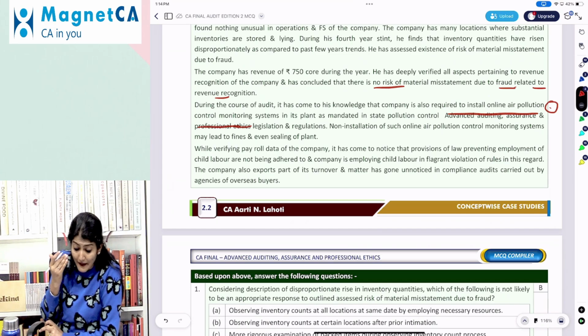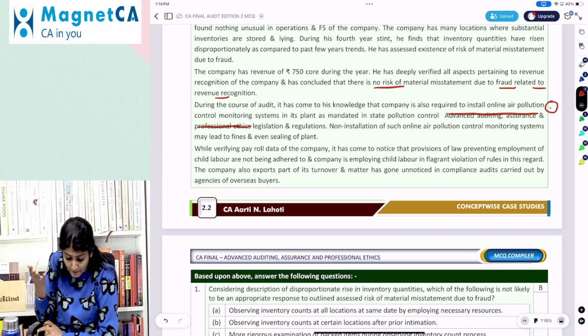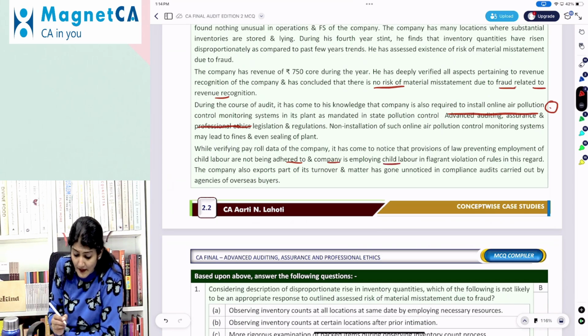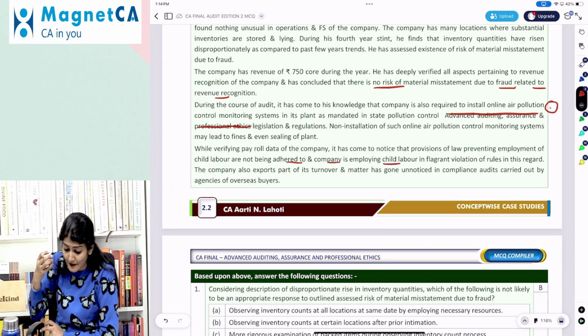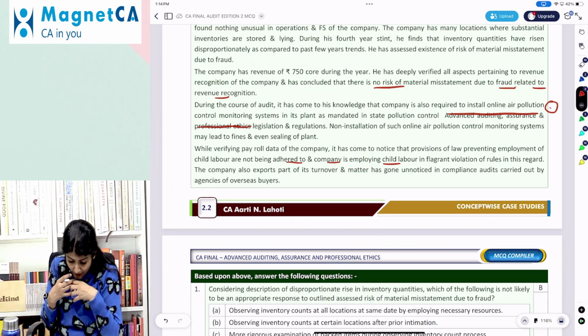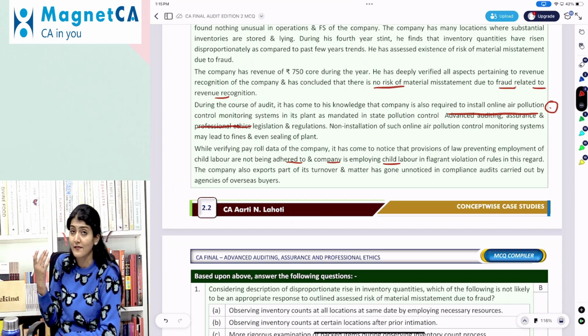While verifying the payroll data of the company, it has come to the notice that provisions of law preventing employment of child labor are not being adhered to, as the company is employing child labor in flagrant violation of the rules in this regard. The company also exports part of its turnover. Matter has got unnoticed in compliance audit carried out by the agencies of the overseas buyers.